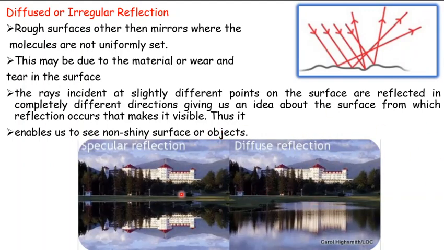Here you can see this is specular reflection, still water rather. Here again water, but this is not still water, and what happens? The reflection is not regular. We get a fuzzy or hazy sort of image. This is irregular reflection. So for specular reflection, the surface has to be completely uniform. And when there is a slight disturbance, even a surface that would give specular reflection may give rise to diffuse reflection.